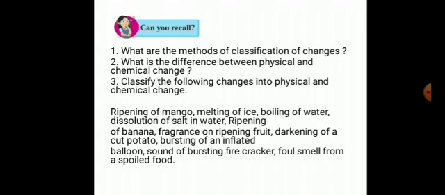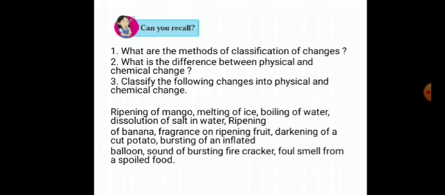In all these examples, you can notice that composition of the compounds changes, and a new compound has been formed. When the firecrackers burst, light, heat, and sound, all these three effects are seen, isn't it?